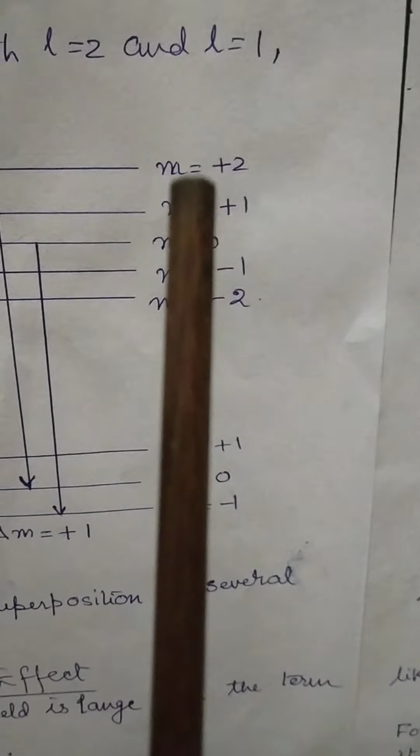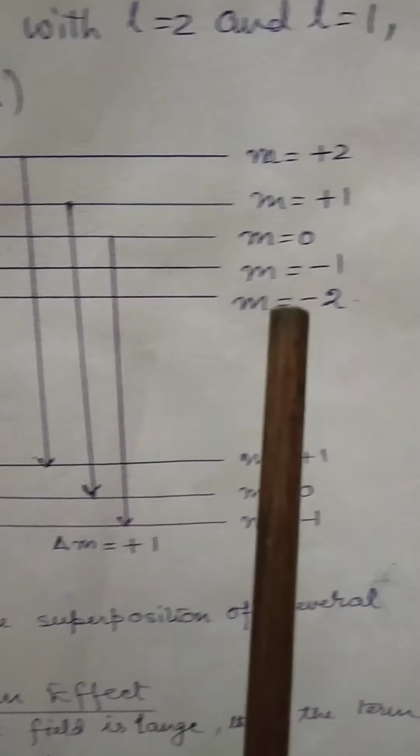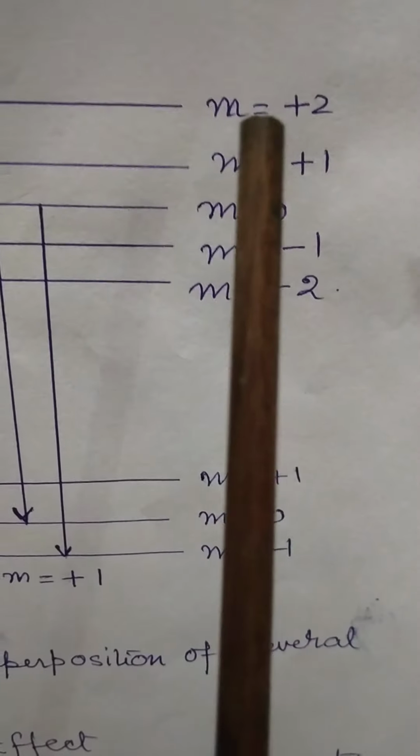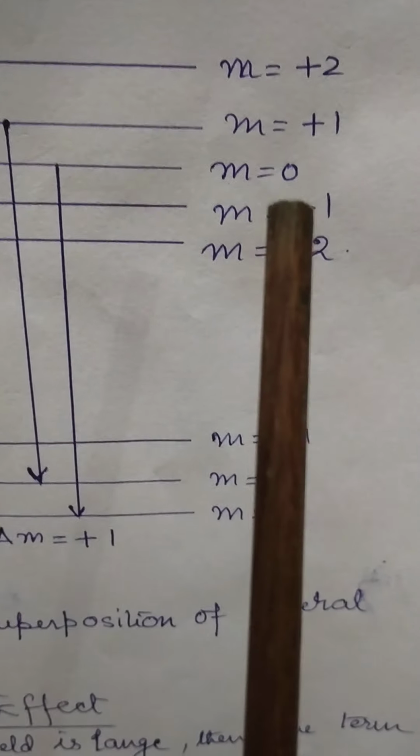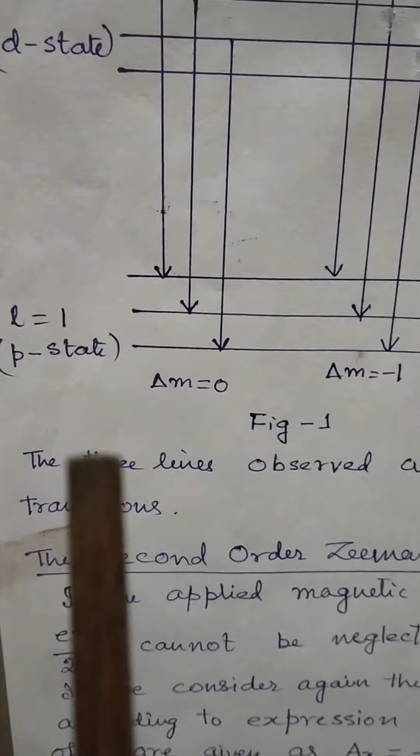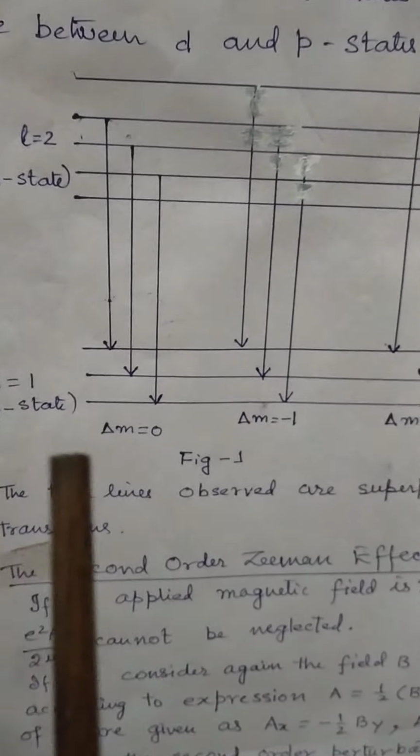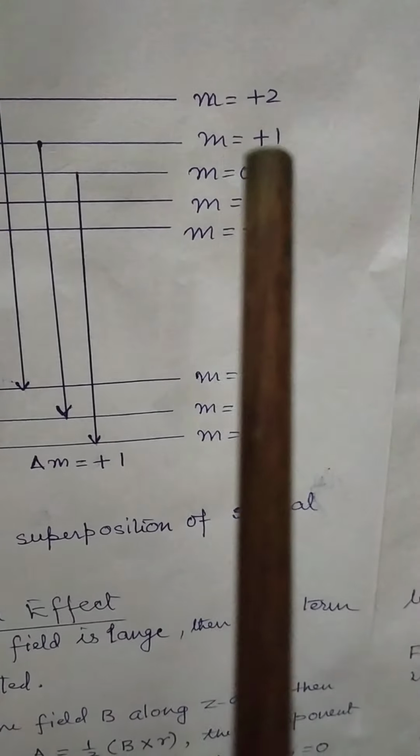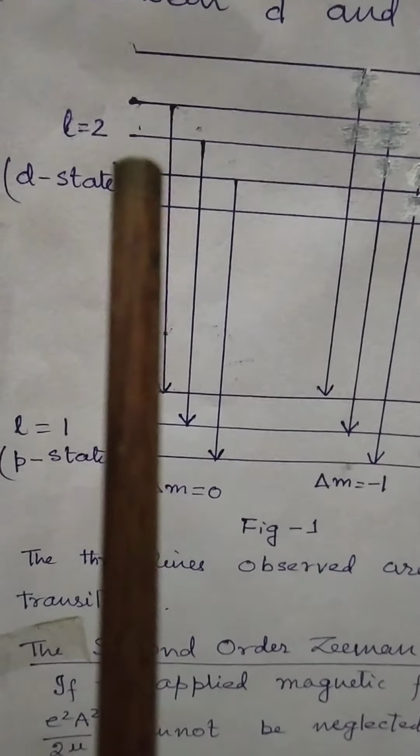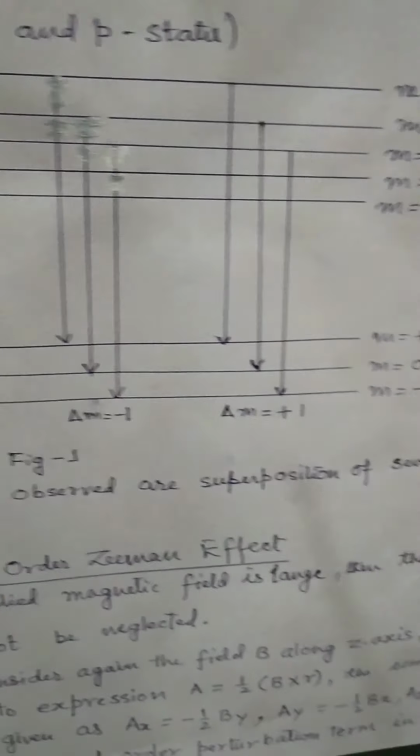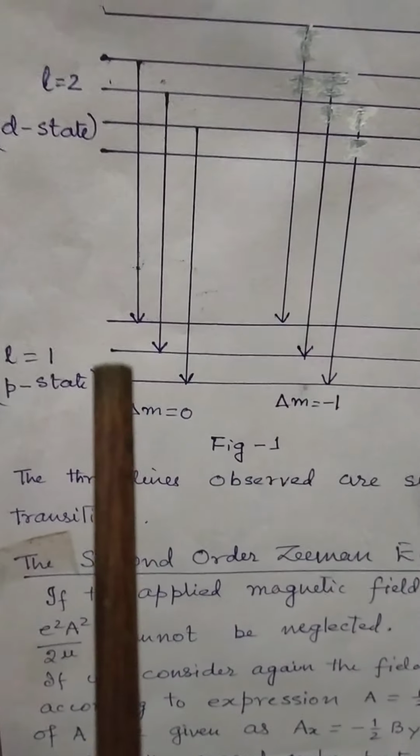The values of M for L equal to 2 are five in number: plus 2, plus 1, 0, minus 1 and minus 2. For the selection rule delta M equal to 0, we have considered the transition from M equal to plus 1 for L equal to 2, that is the D state.